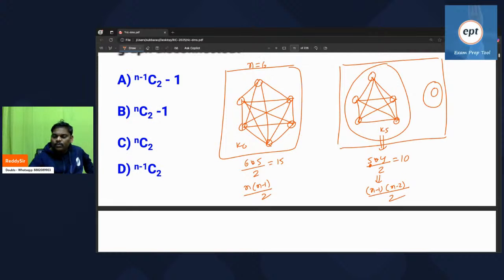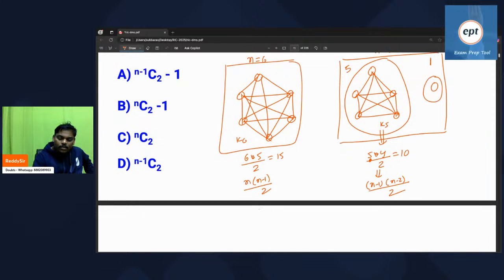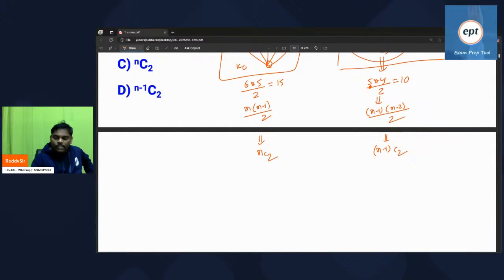If n value 6, here n into n minus 1 by 2. Here 5 vertices only, and here 1 vertex. So 5 into 4 by 2, that is n minus 1 into n minus 2 by 2. Remember, this is nothing but n C2, and this is nothing but n minus 1 C2. n minus 1 C2 is n minus 1 into n minus 2 by 2, and n C2 is n into n minus 1 by 2.